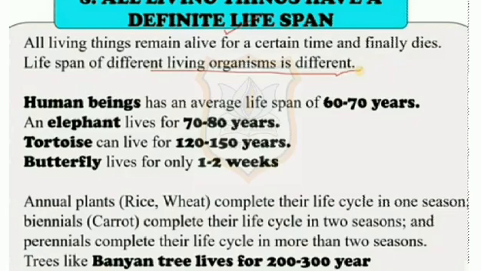For annual plants like rice and wheat, the complete life cycle is of one season. For carrot, the complete life cycle is of 2 seasons, and perennials complete their life cycle in more than 2 seasons. Trees like the banyan tree live for 200 to 300 years. Some trees have been reported to be 2000 years old.